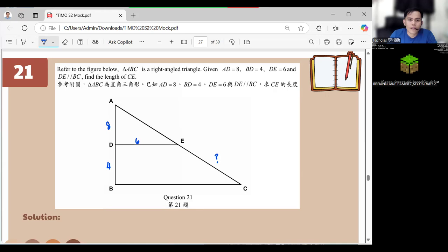Okay, so we are solving for CE, right? Then we don't know yet. Okay, so we can use here similar triangles. So if the ratio here is 8, then the corresponding side is 8 plus 4, which is 12. Okay. Then the whole thing is 12. So we don't know the thing in here, right? Okay. So in that case, we can have that one as 8x is equal to 12 times 12, right?